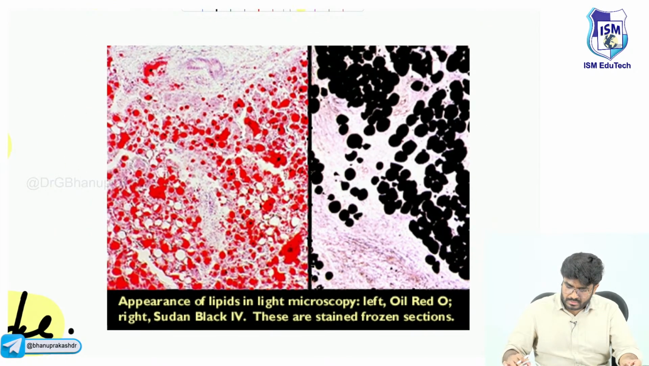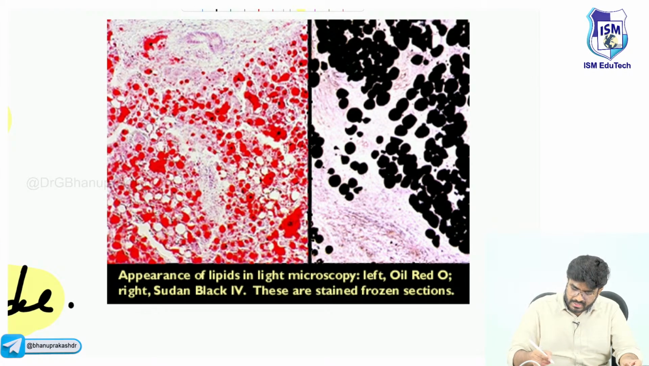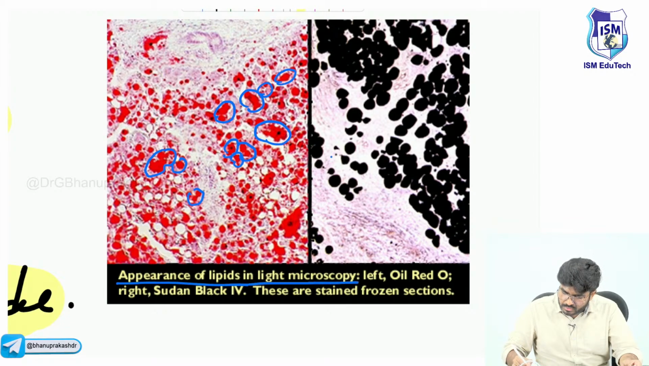Now look here, it is clearly written. When you use oil red O, all this red color, like here, these are nothing but the lipids. Lipids are going to come in red color. This is the appearance of lipids in light microscopy: the left one is oil red O and the right one is Sudan black. In Sudan black stain, which color are the lipids going to take? The lipids are going to take black color.